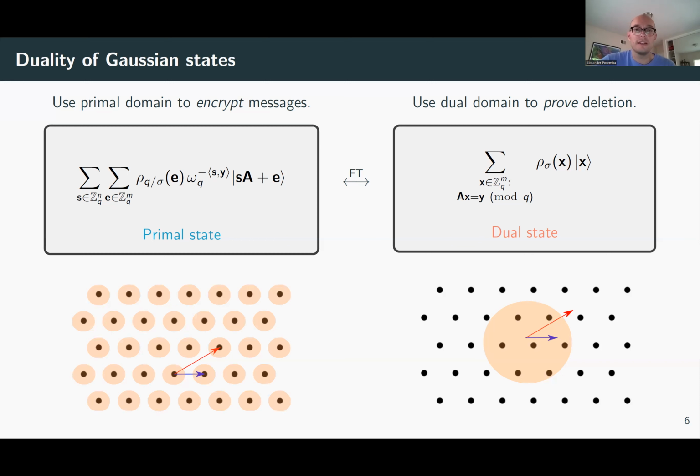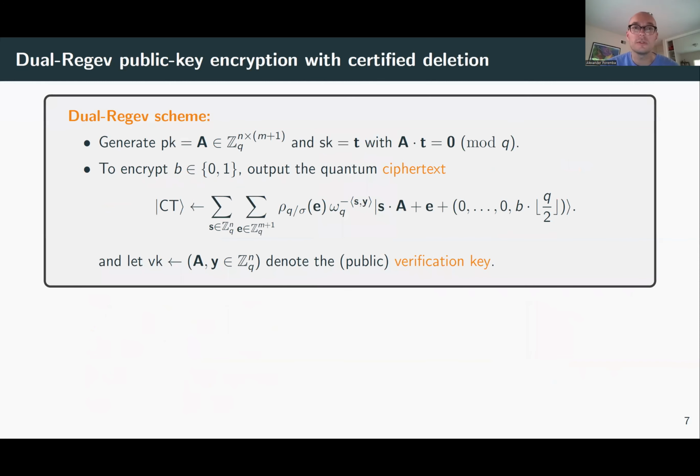And let me just briefly explain how you can turn the state on the left-hand side into a ciphertext, okay? Here we're going to use the Dual-Regev public key encryption scheme. And so there's a public key and a secret key. The public key is just a random matrix A, and we're going to sample it with a short trapdoor vector T, okay? And T will be the secret key that will be required to decrypt. And now if you want to encrypt a bit B, you can just output a quantum ciphertext that's precisely this Gaussian superposition of LWE samples from the previous slide, but we're going to shift it by a vector that depends on the bit.